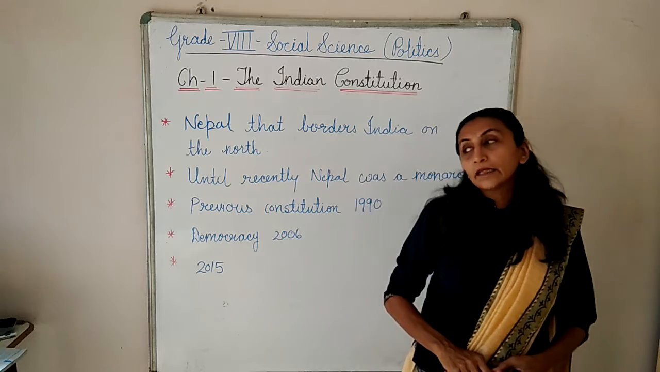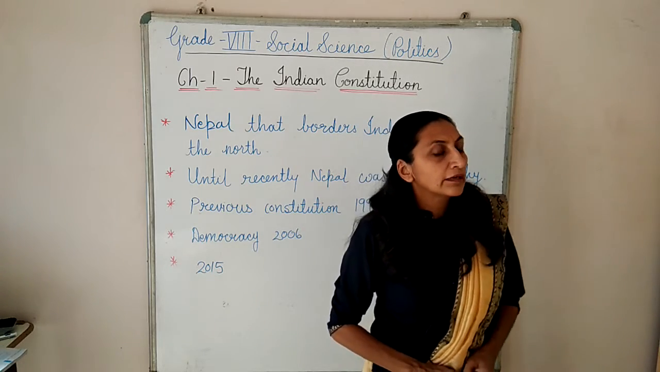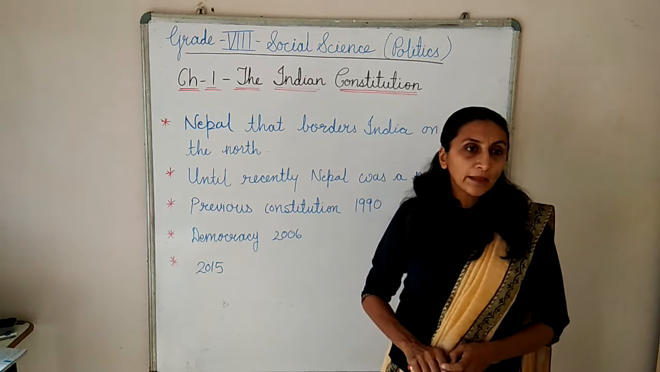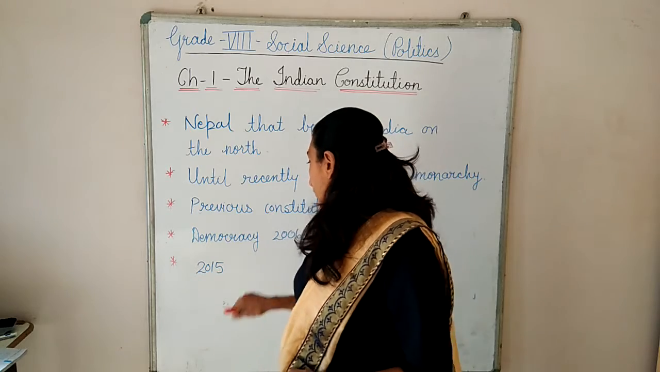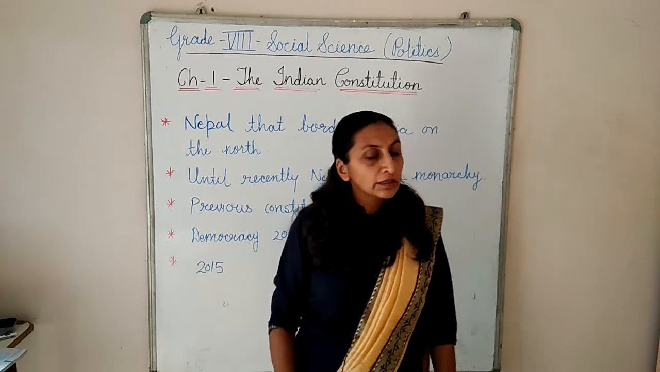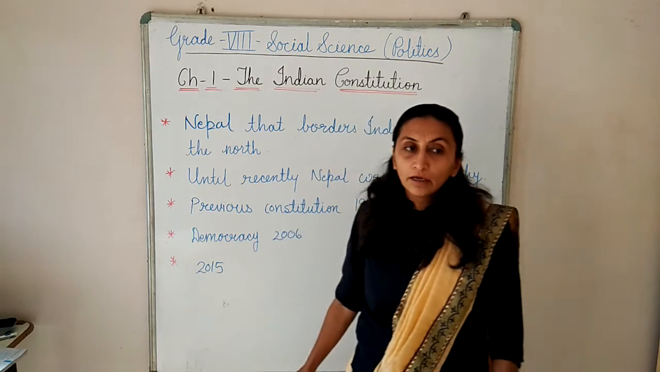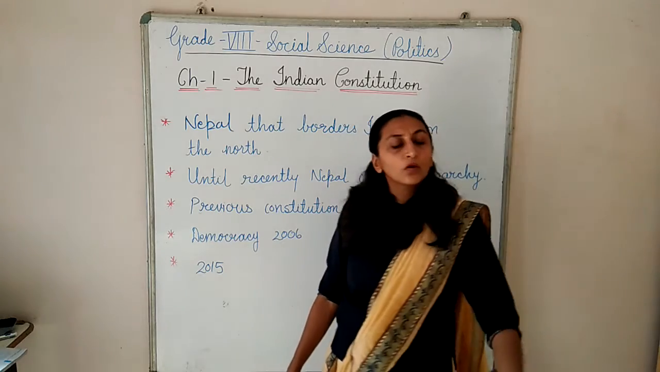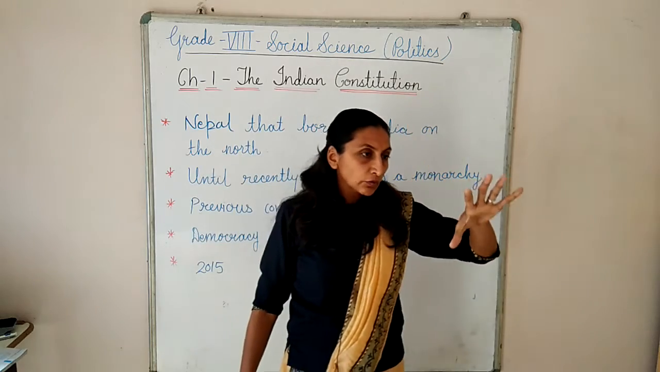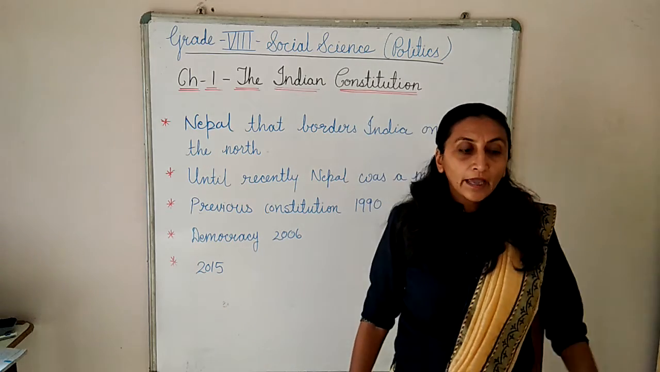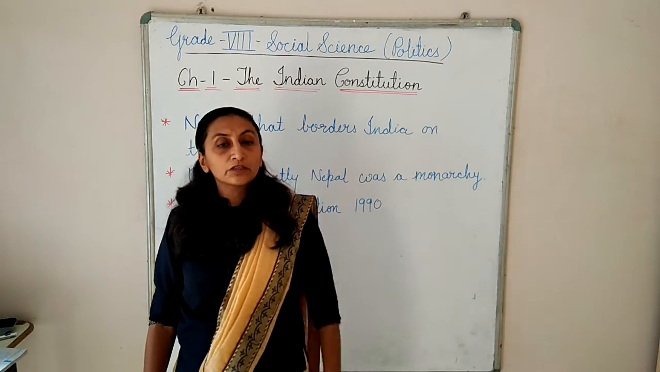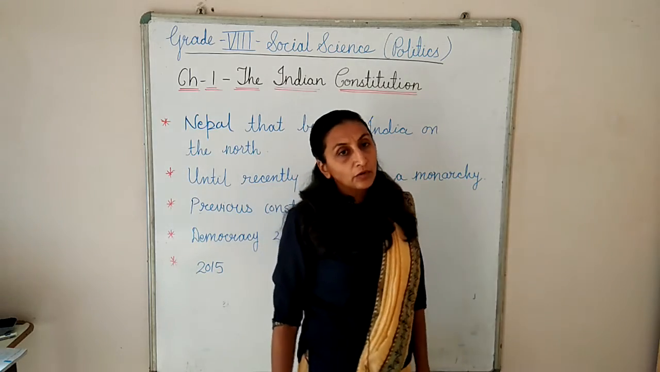A people's movement in Nepal fought for several years and finally succeeded in establishing democracy in 2006. Finally they succeeded in putting an end to the king's rule, and they got democracy. But the previous constitution was written for a monarchy, so the people of Nepal wanted to make a new constitution to establish Nepal as a democratic country.